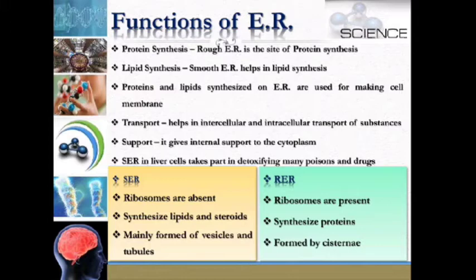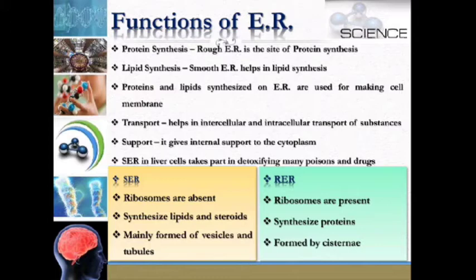Proteins and lipids synthesized on the endoplasmic reticulum are used for making the cell membrane. It helps in intercellular and intracellular transport of some substances. It gives internal support to the cytoplasm. Smooth endoplasmic reticulum in liver cells takes part in detoxifying many poisons and drugs.